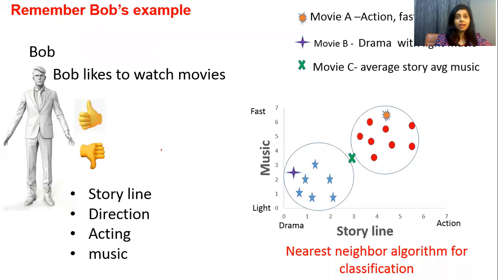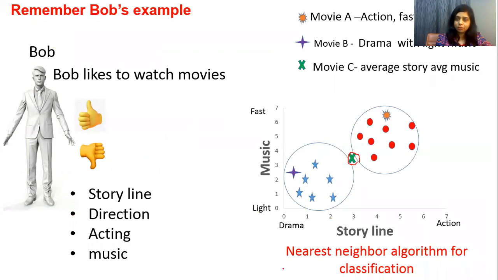Now let us again revise the first example that we gave. This is Bob, who likes or dislikes movies, and we plotted and classified them. Do you remember we classified them into two categories? We plotted it like this, and this was movie C, and he was confused whether he should watch it or not.